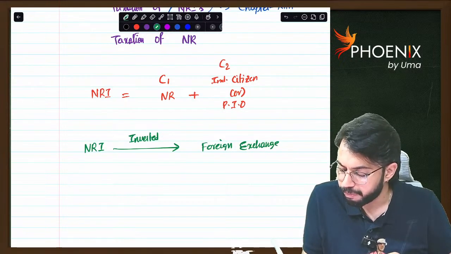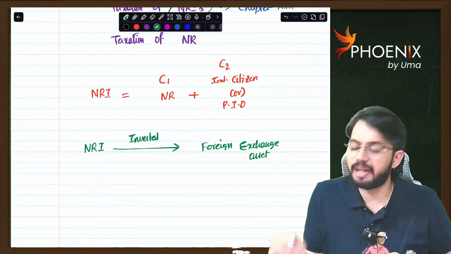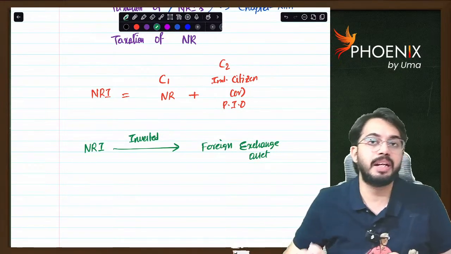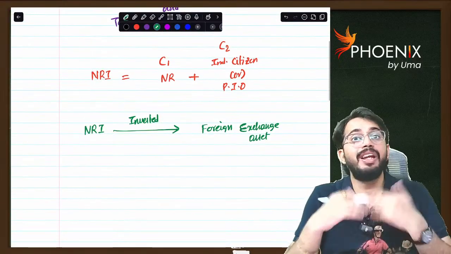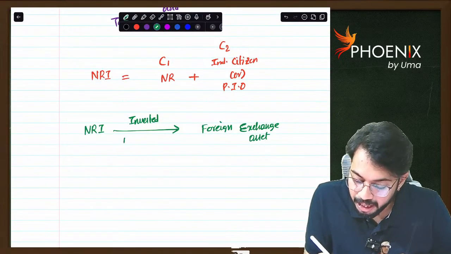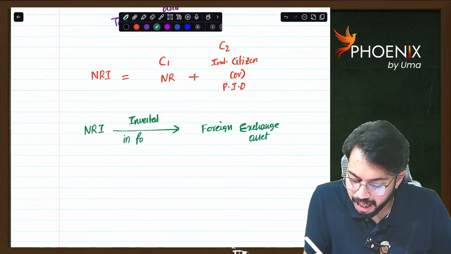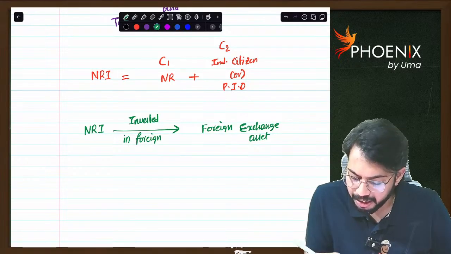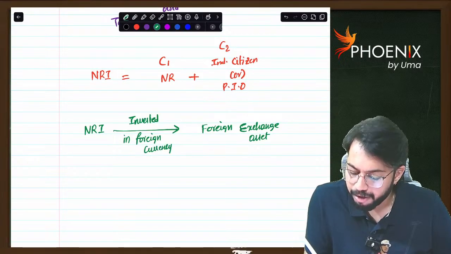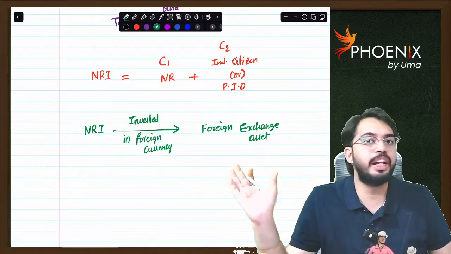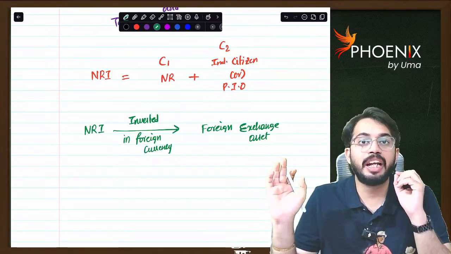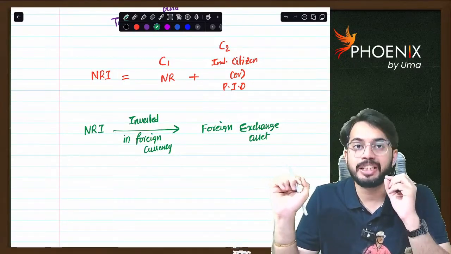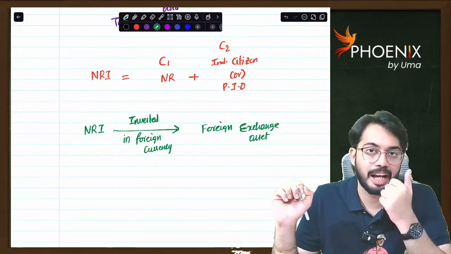Whenever a non-resident makes an investment in a foreign exchange asset, the investment should be made in foreign currency. That means he is purchasing the foreign exchange asset not in Indian rupees, but using foreign currency.